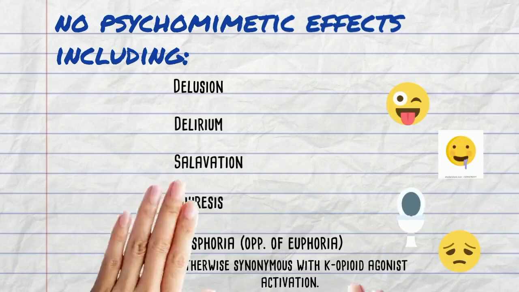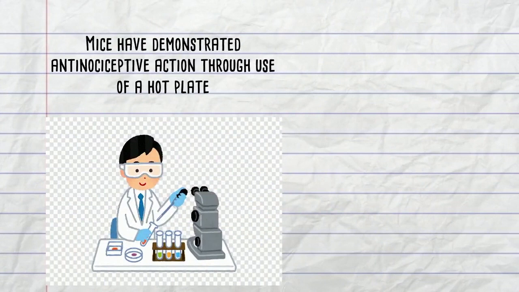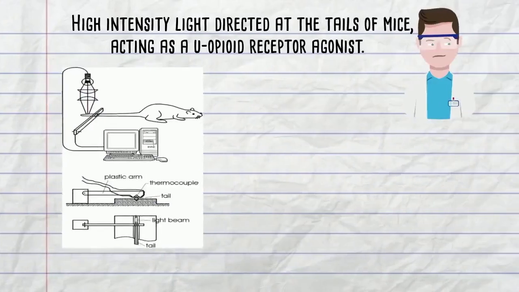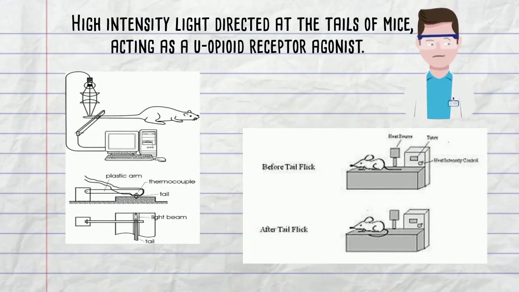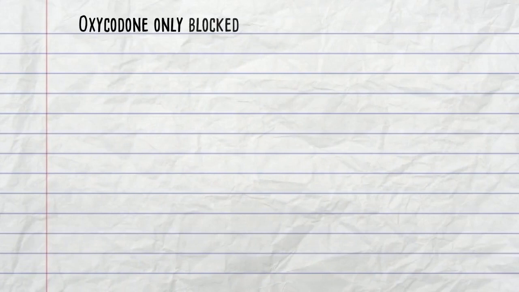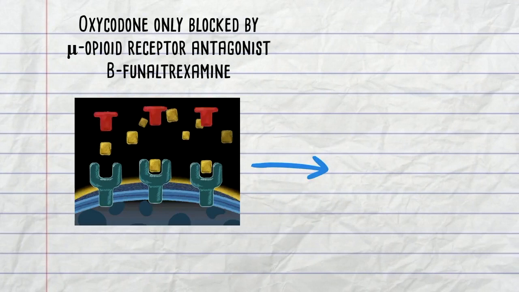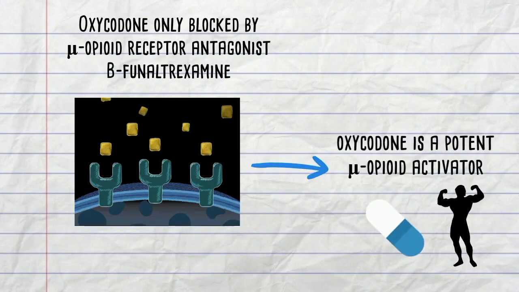In vivo testing of oxycodone in mice has demonstrated oxycodone's antinociceptive action through use of a hot plate, paraphenylquinone, and a tail flick assay in which high-intensity light was directed at the tails of mice, thus acting as a mu-opioid receptor agonist. Oxycodone was administered subcutaneously and was only blocked by the mu-opioid receptor antagonist beta-funaltrexamine, which was administered intracerebroventricularly, showing the way in which oxycodone is a potent mu-opioid activator.